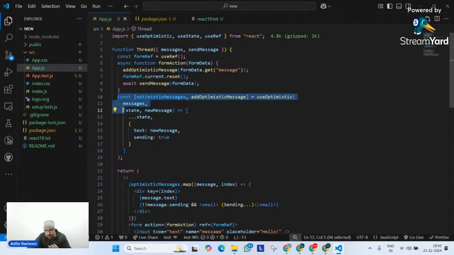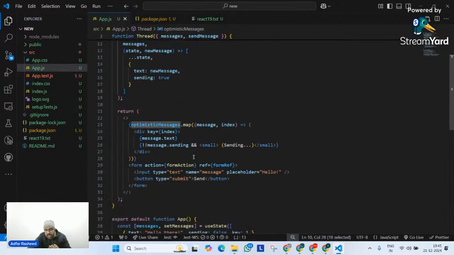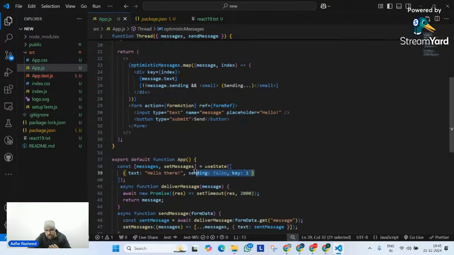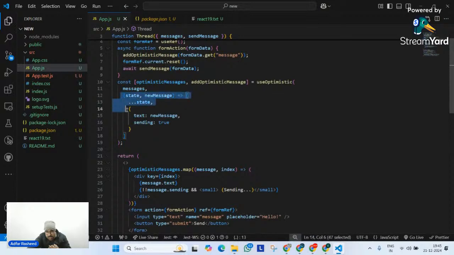After that, since I am calling all of this, of course it must have a state. Now let's see what we are doing in this state. We are defining a state called optimistic message, in which the initial value is our normal messages. So this particular optimistic message is also a kind of state, in which its initial value is this. Wonderful. Then I am telling it, receive the current state. Whatever the current objects are, separate them. Then update the optimistic state with text, whatever the new message is.